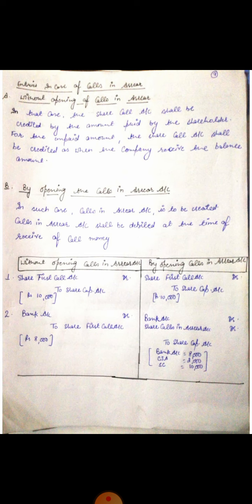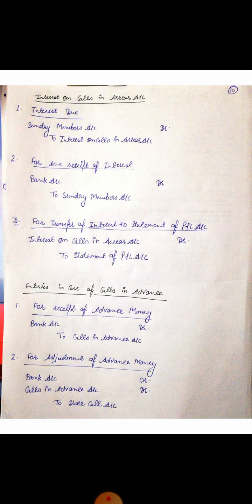The company does not receive this 2,000, and there may be a chance that the company will also not receive this amount in the upcoming days or in the future. So this is a loss to the company. Clear? So bank account debit, calls in arrear account debit to share first call. This is the case of calls in arrear. Clear? Now move to the next topic.